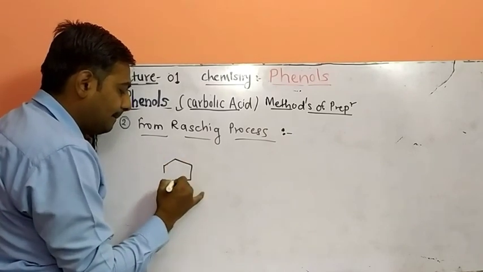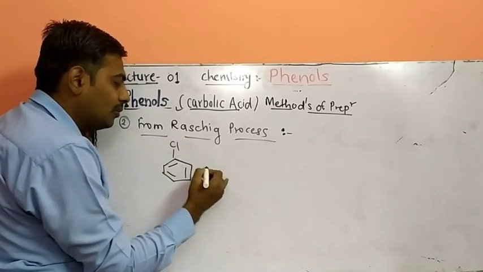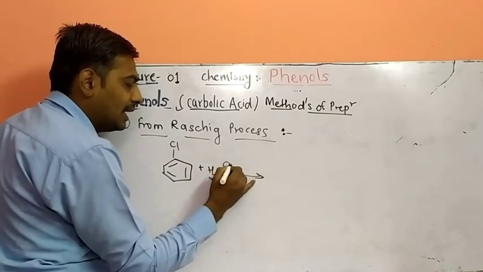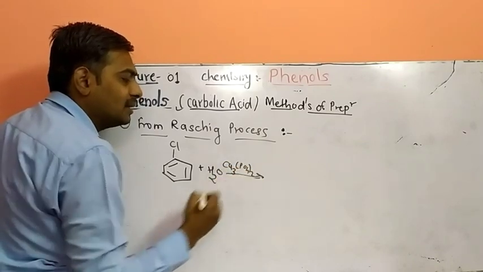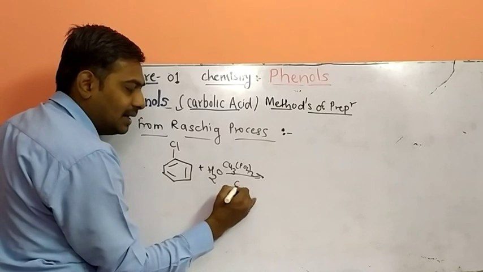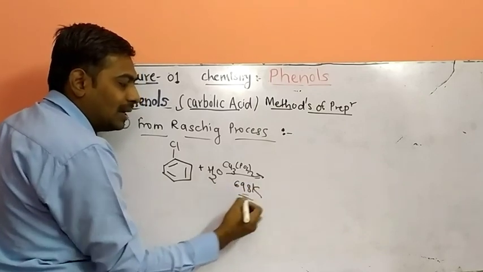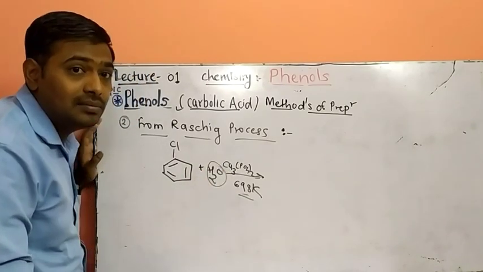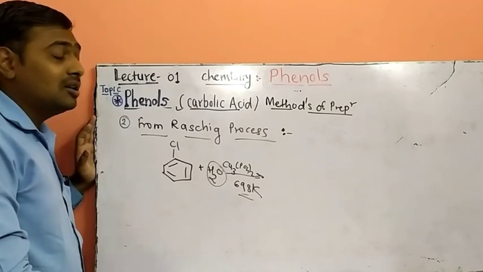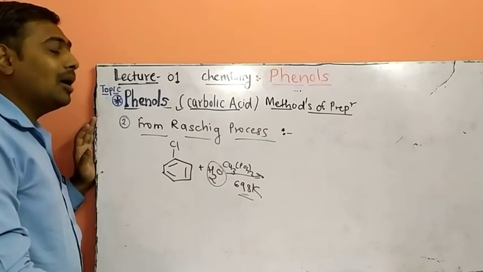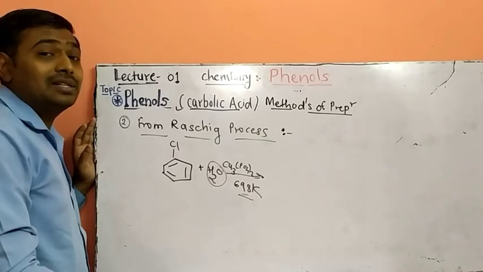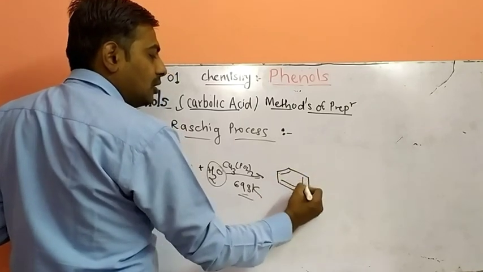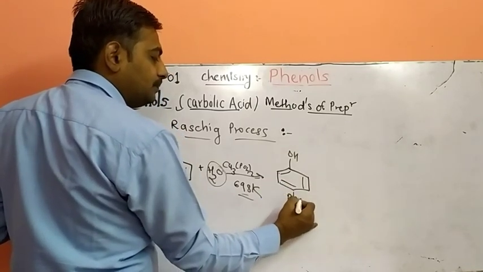So when chlorobenzene is reacted with water molecules in presence of calcium phosphate, Ca3(PO4)2, at 698 Kelvin. So what happened at 698 Kelvin? Is there presence of water? No, there is a presence of steam. Because what is the boiling point of water? It is 100 degrees Celsius. So above 100 degrees Celsius, water is not present in the liquid state. It is present as steam. So chlorine is substituted by OH to form phenol.